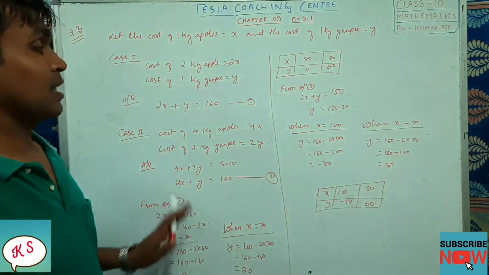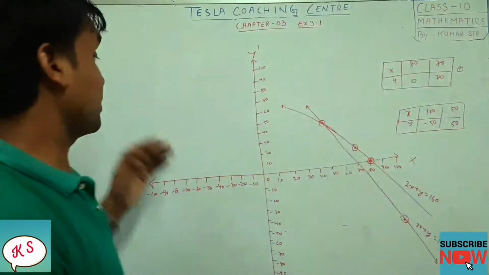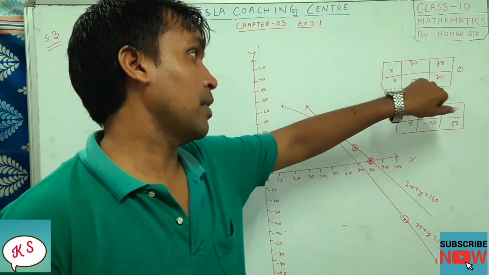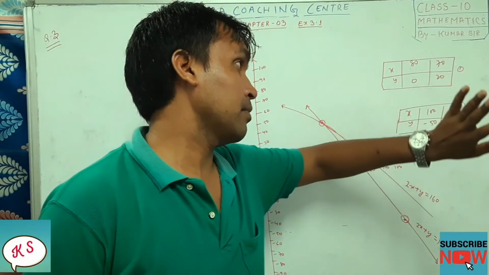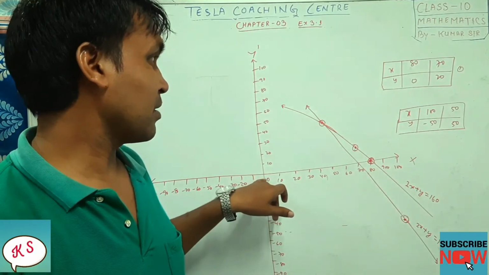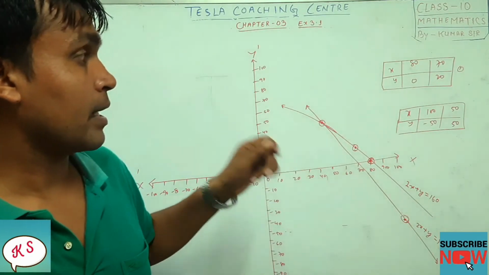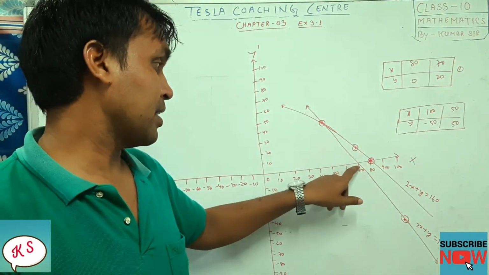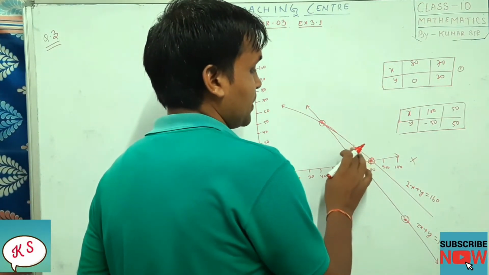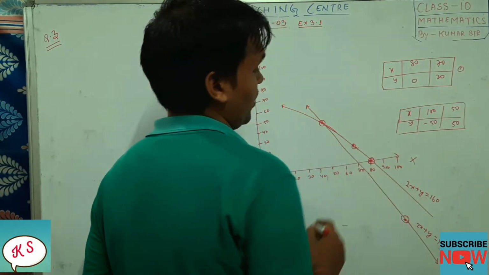Now we are going to plot the graph for this one, okay? First of all, you take it down, all of you. Number 3. So these are the points we have got for equation number 1: x equal to 80, y equal to 0, and x equal to 70, y equal to 20. So x equal to 80 and y equal to 0, this is the point, okay? Next is what? x equal to 70. So x is 70 here, and y equal to 20, so it will be a little bit up here. Got it or not? So this is the point, okay?